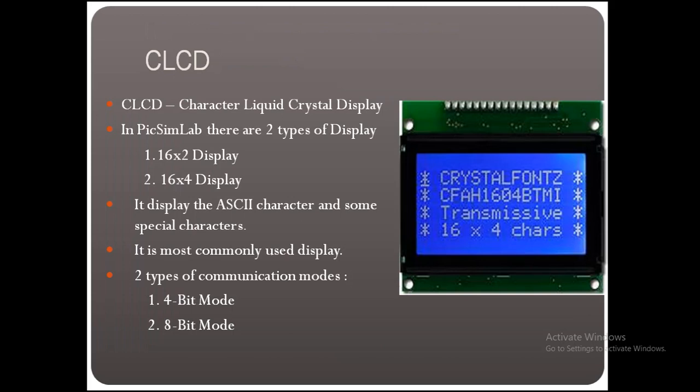Let's see peripheral of this project, which is CLCD, character liquid crystal display. In PICSIM Lab, there are two types of display, 16x2 display and 16x4 display. In this project, we are going to use 16x4 display. It displays the ASCII characters and some special characters. It is the most commonly used display. Two types of communication modes are 4-bit mode and 8-bit mode.